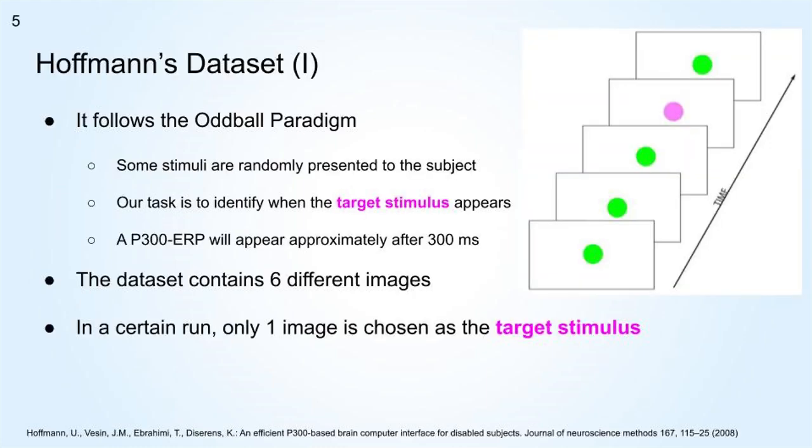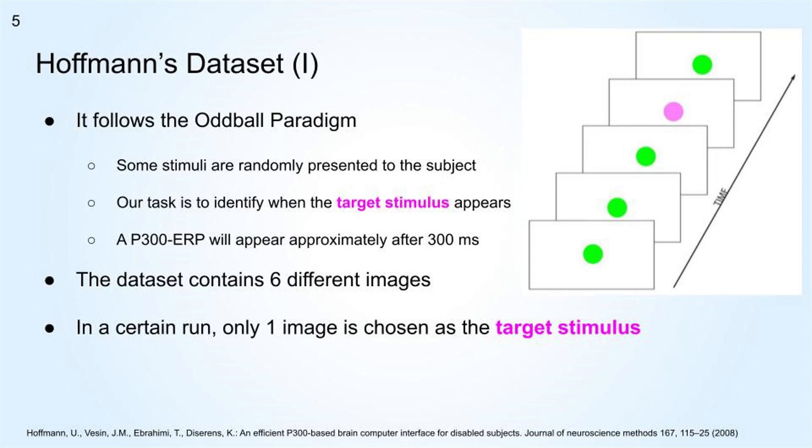We are using the Hoffman dataset, which follows the well-known oddball paradigm. Here, some stimuli are randomly presented to the subject, and our task is to identify when the target stimulus appears. When this happens, a P300 ERP should also appear after around 300 milliseconds.